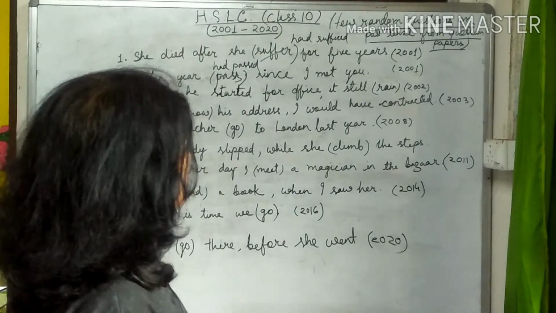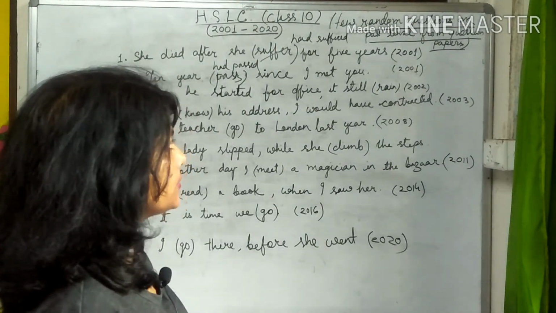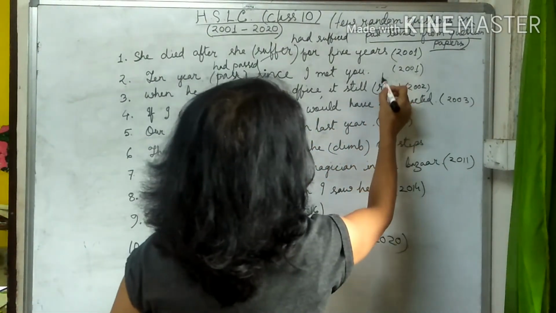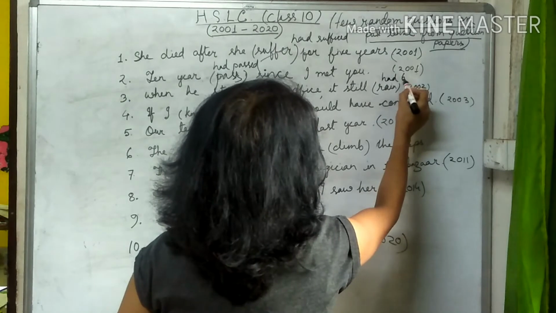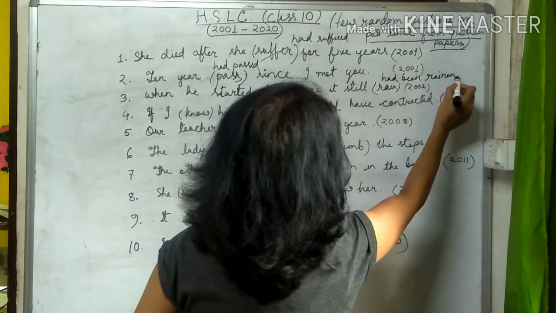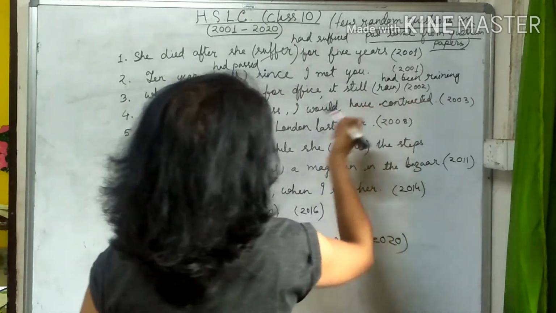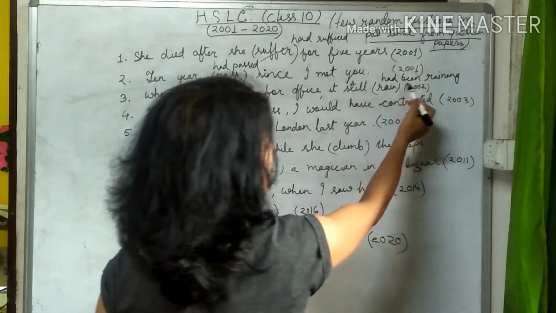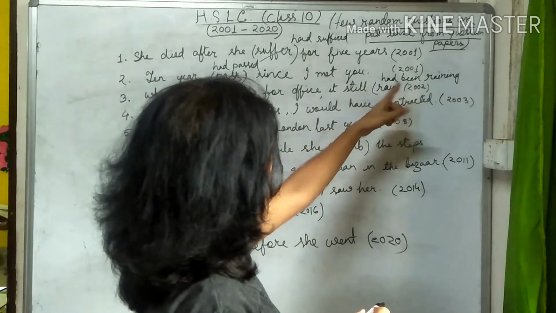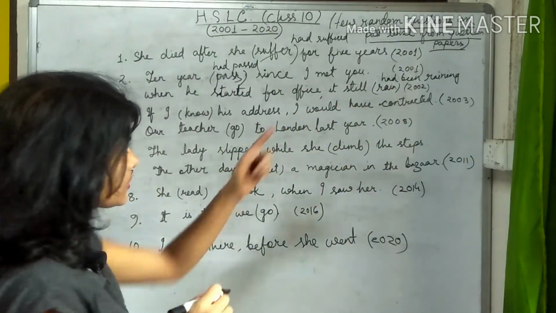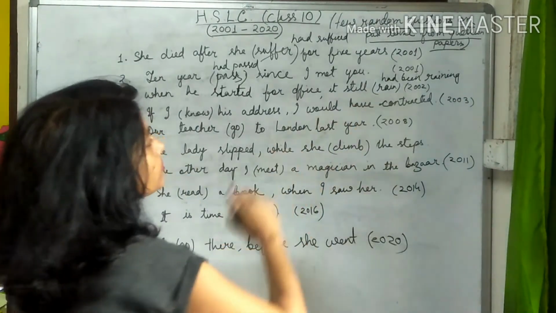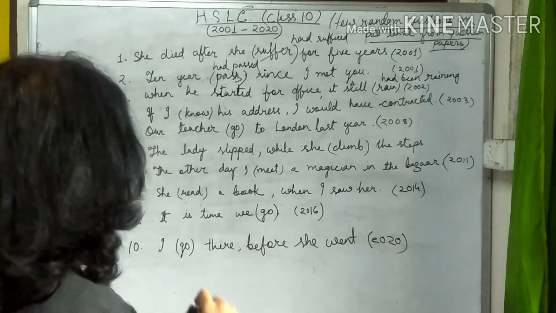When he started for office, it still rained. When he started for office, it still had been raining. Because still is here, with this we have to use perfect continuous. Otherwise, we could have written was raining, past continuous. Here it will be past perfect continuous.